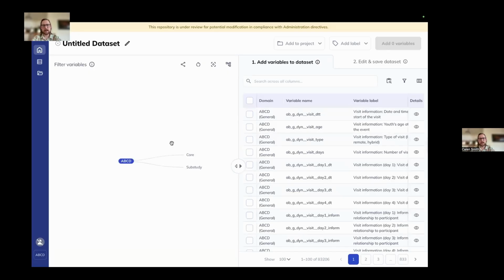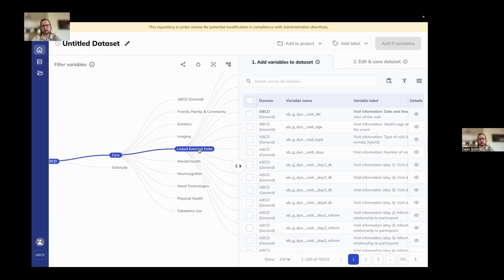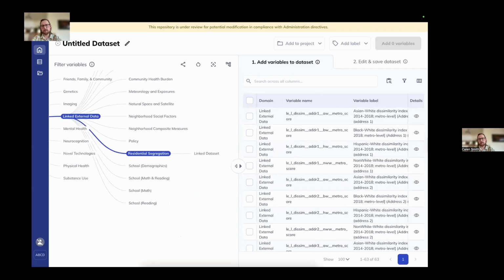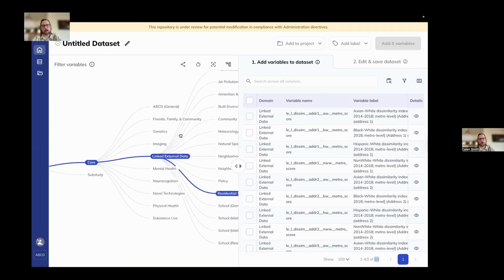On the left-hand side, we have our ontology tree, and on the right-hand side, we have our data dictionary. These allow you to both explore and understand the dataset that you're utilizing better. We're going to start off with the ontology tree, but I'd just like to note that currently we have 83,000 variables displayed in our data dictionary, but as we click down the ontology tree, that number narrows, so now we have 63 variables. The data dictionary is filtered and reactable to the ontology tree.